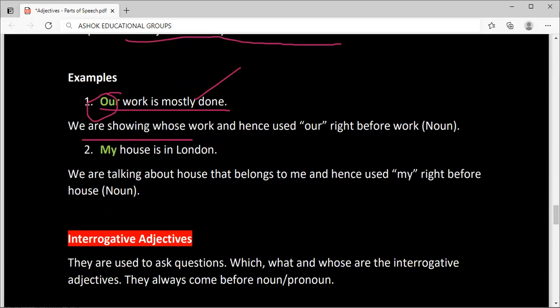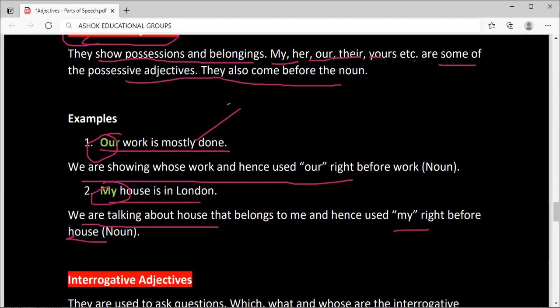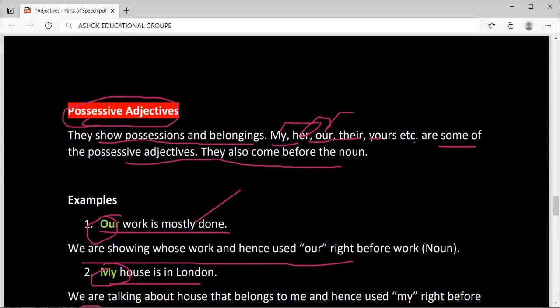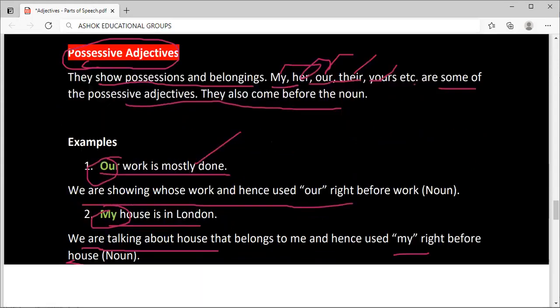We are showing whose work and hence used our right before the work noun. My house is in London. My is possessive adjective. We are talking about house that belongs to me and hence used my right before the house noun. Like my, our, her, their, your, his. These are possessives.